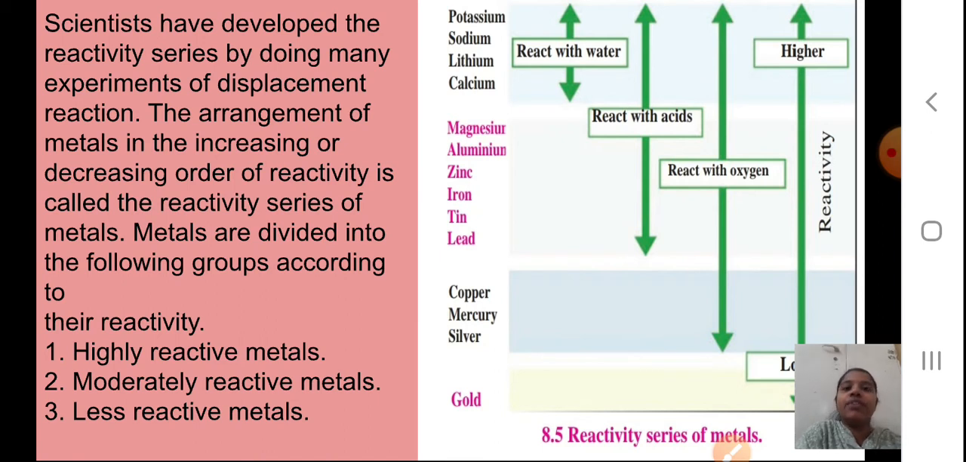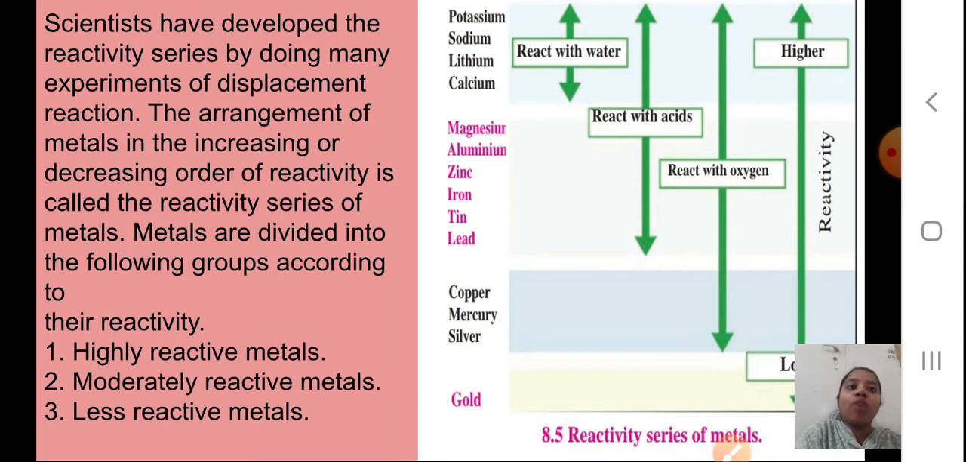This diagram is given in your text. Please go through it. Different metals are seen. You can see here, starting with potassium, sodium, lithium, calcium. You can see they react with water and their reactivity is higher. Then you have magnesium, aluminium, zinc, iron, tin, lead. All these react with acids, and they are in between.